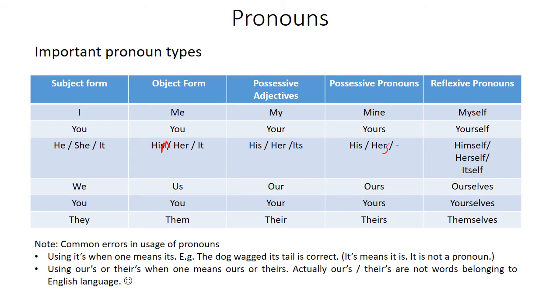This ball is ours. We have completed the test ourselves. You. You is the second person plural form. Usually in plural form it means you all actually, but it's referred to as you. You gave a good performance yesterday. So subject form.